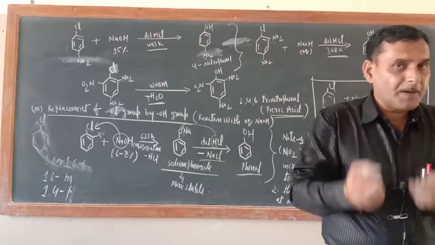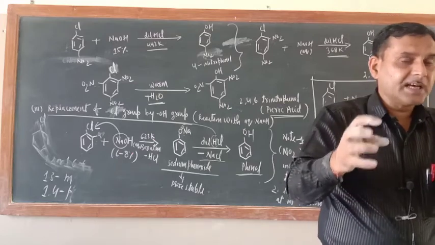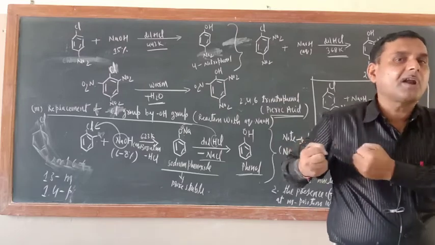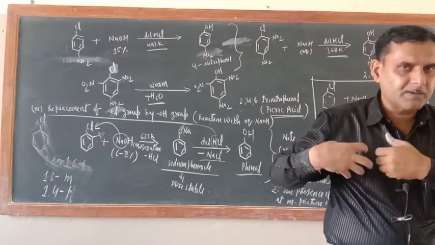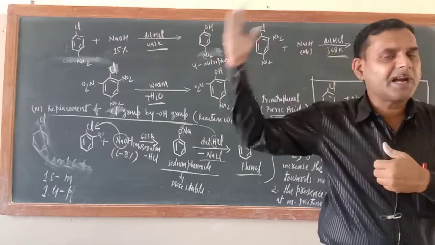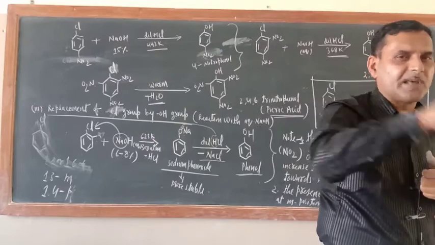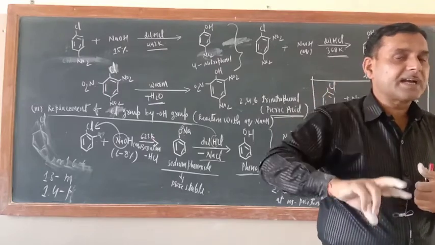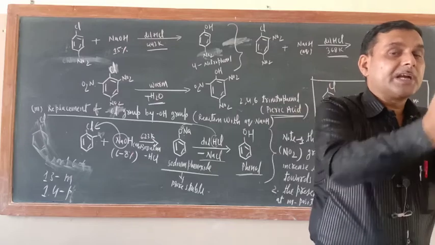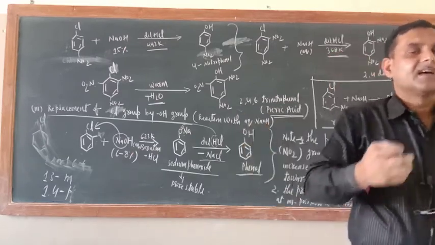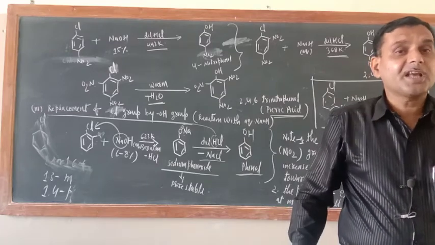If the NO2 group is present at the ortho and para position, it will suck the electrons of the benzene ring towards itself and make the ring electron deficient, and the attacking OH nucleophile will make a bond. But if the same NO2 group is present at meta position, it cannot attract the benzene ring electrons towards itself.